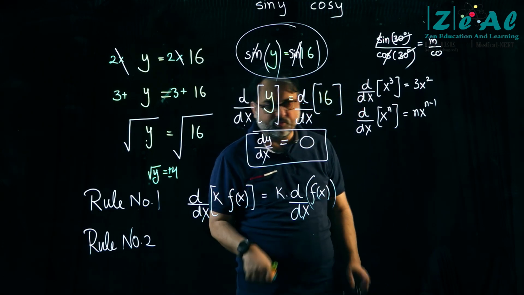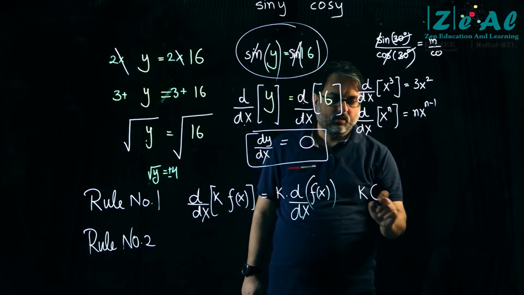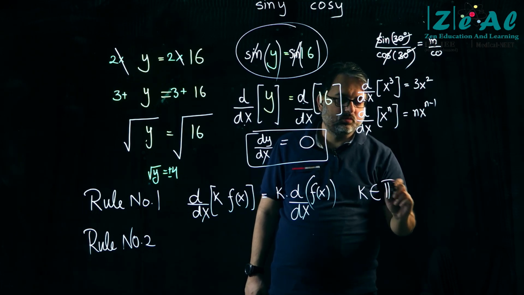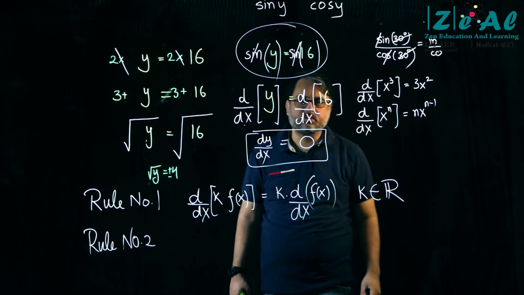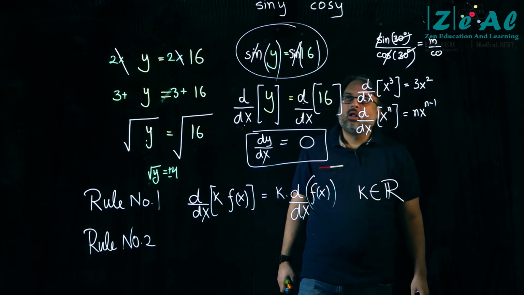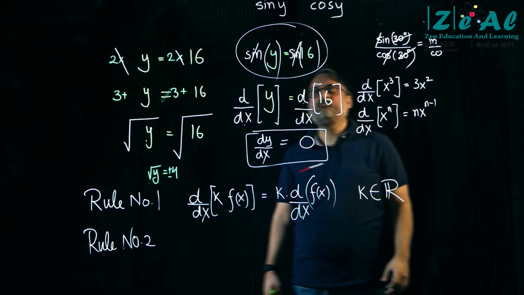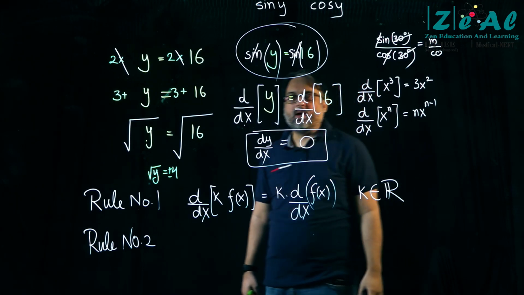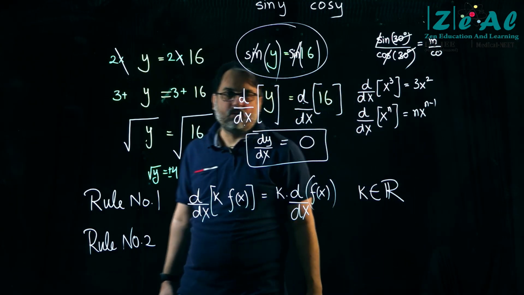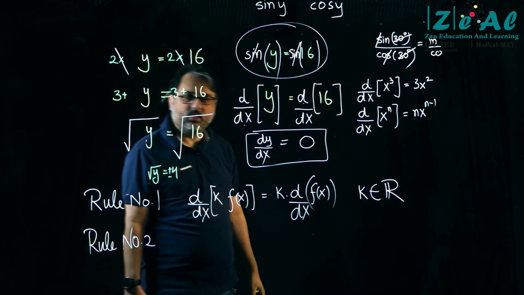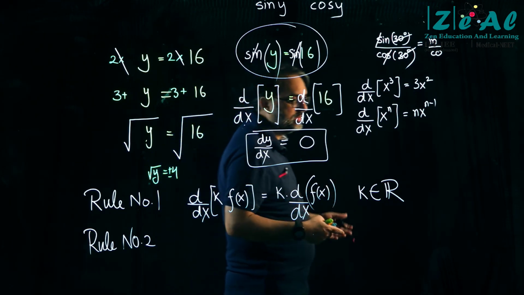K is a number, K belongs to the set of real numbers. So what is the relationship between sine y and cosine y? Yaad hai? Sine square y plus cosine square y is equal to 1.